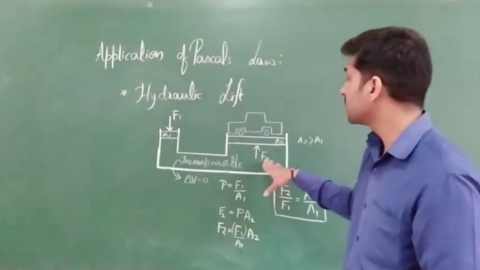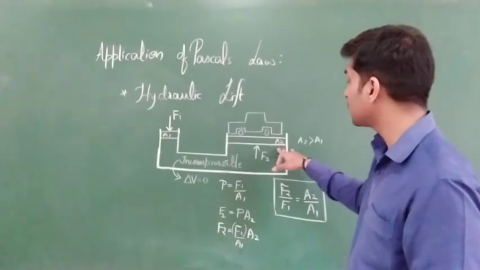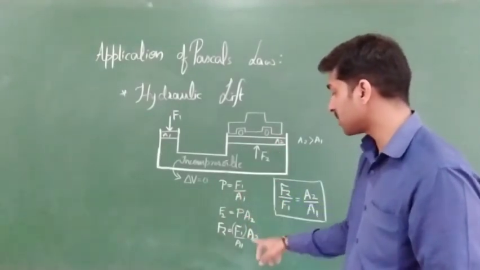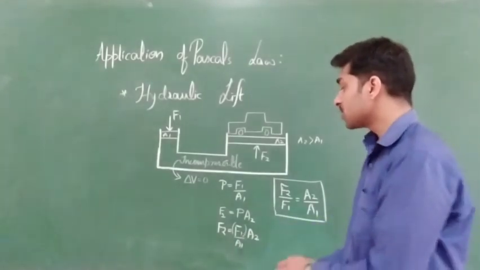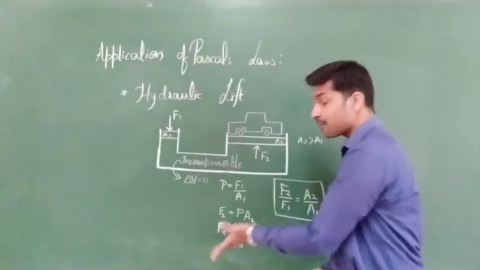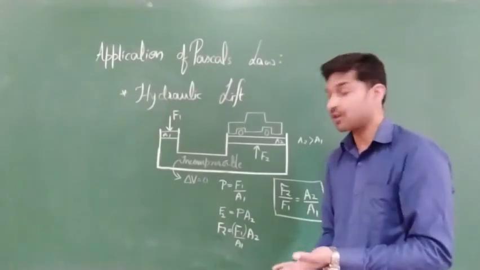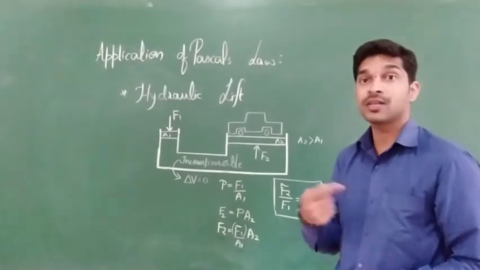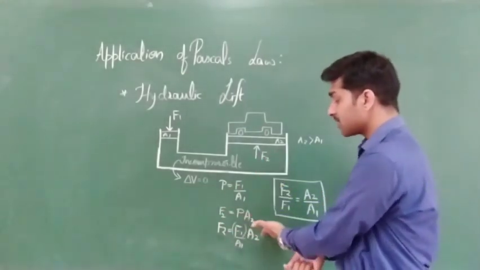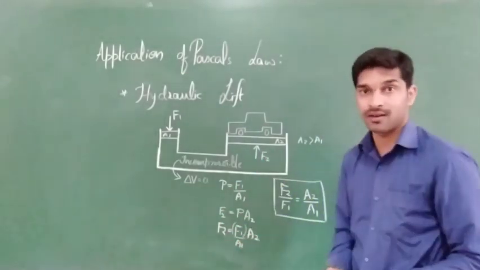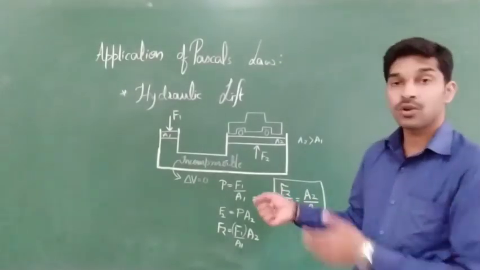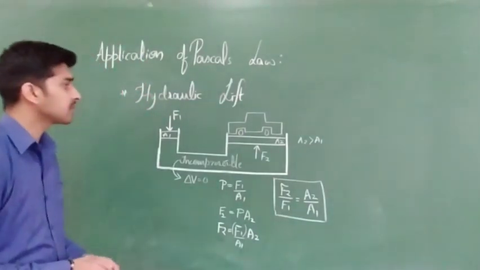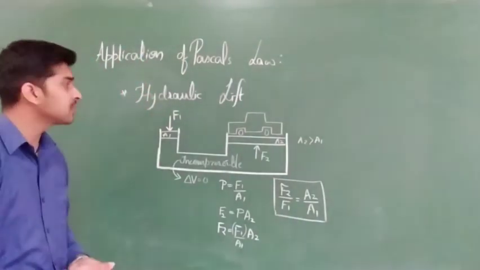Clear? Next, F2 is nothing but P times A2. Finally, P we know over here, F1 by A1. Just substitute F1 by A1 into A2. So force F2 gets amplified, it has been increased. F1 value itself will come here, but it has been increased by a factor A2 by A1. Clear? Shall we go to numericals based on this hydraulic lift? If you want, you can note it down.